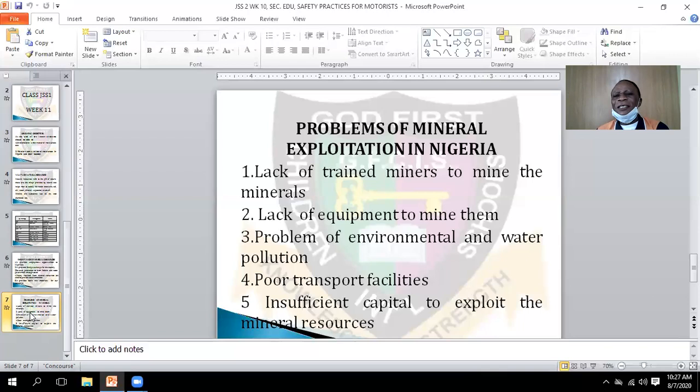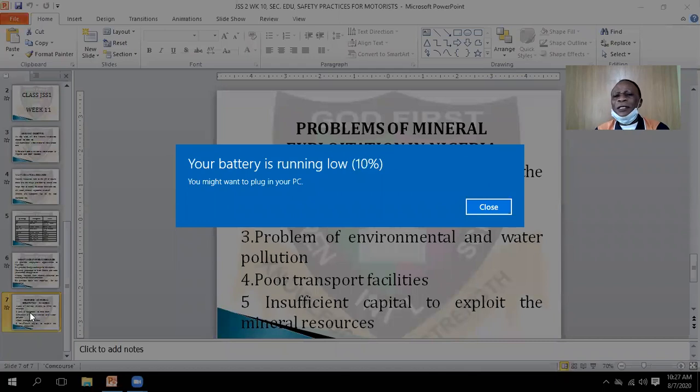They use vehicles to convey them to where they will sell them. After selling, there is another process: they take it to the industry where they use machines to work on it. Then they take it to another place where they do the processing.